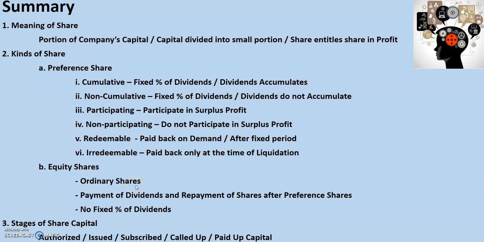These are ordinary shares, and payment of dividends as well as repayment of shares will happen only after paying the preference shares, and there is no fixed percentage of dividends for equity shares. The different stages of share capital are authorized capital, issued capital, subscribed capital, called up capital, and paid up capital. So this is what we have learned in this video.